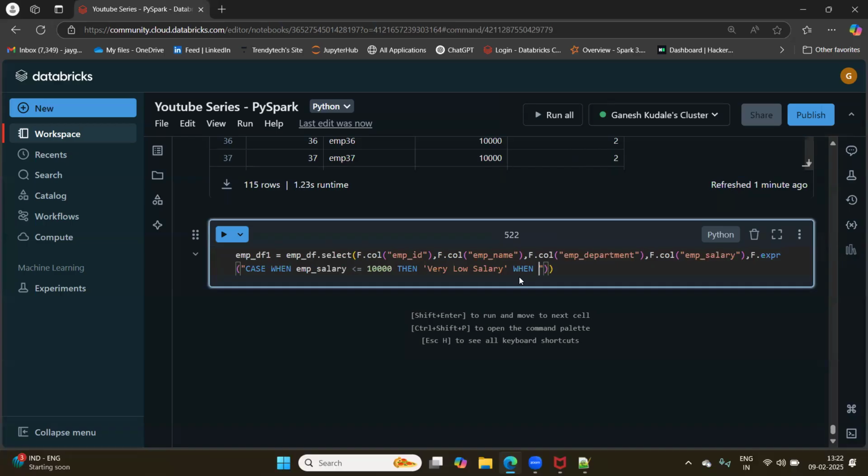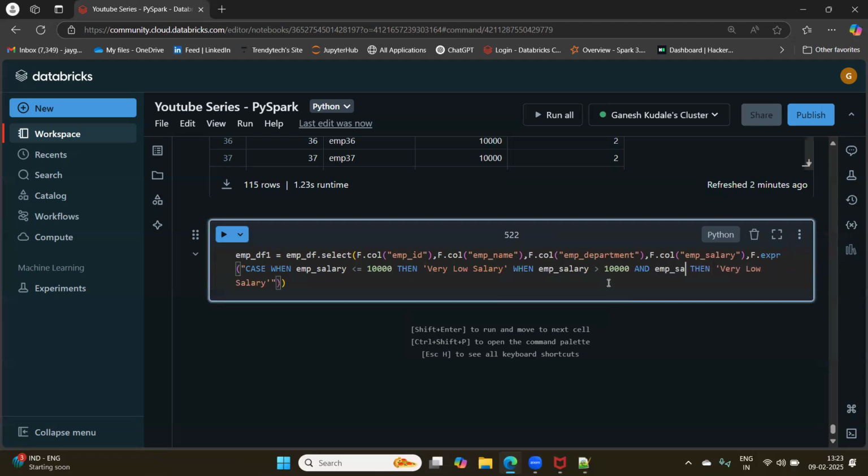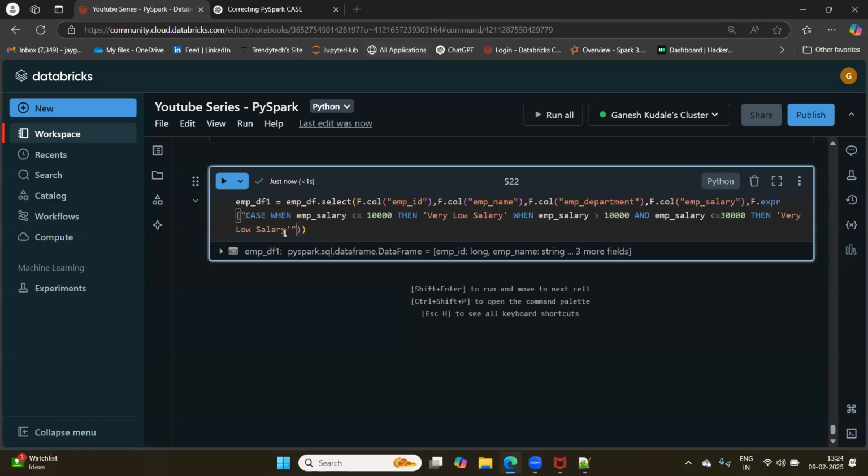What is the next condition? When employee salary is greater than 10,000 and employee salary less than or equal to 30,000, then it is low salary.